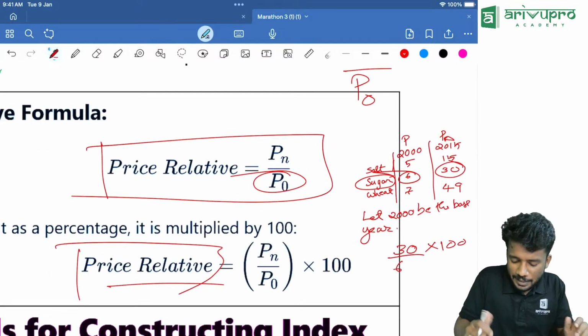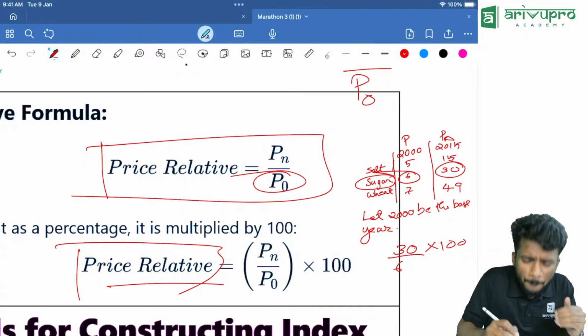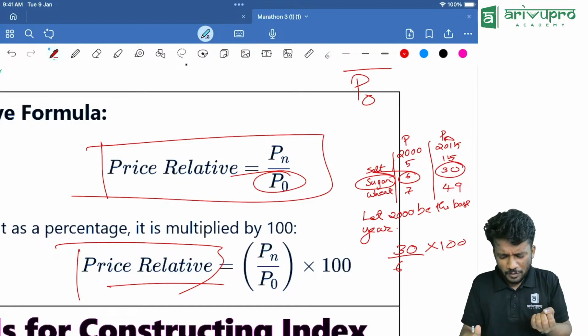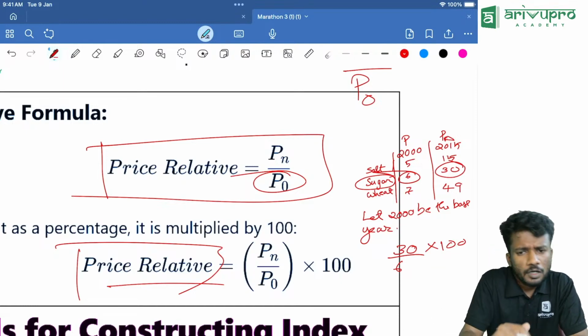What is price relative? The price relative is nothing but the price of the current year divided by the price of the base year. So, one fine day you are walking through the road.